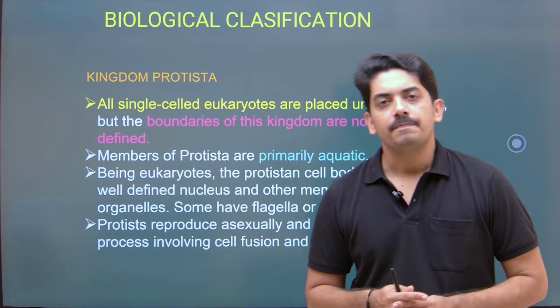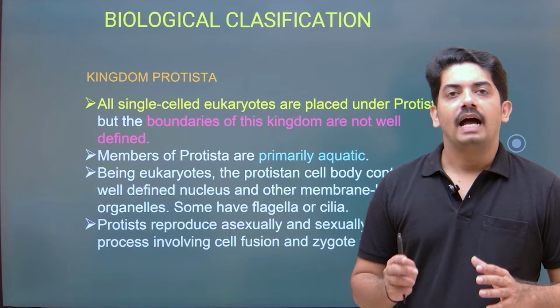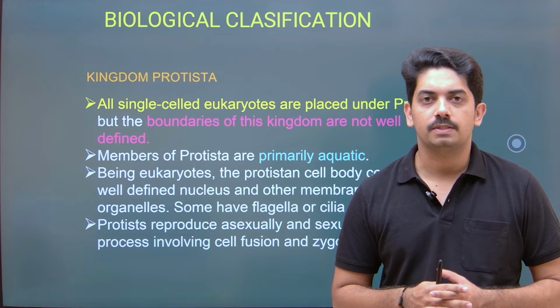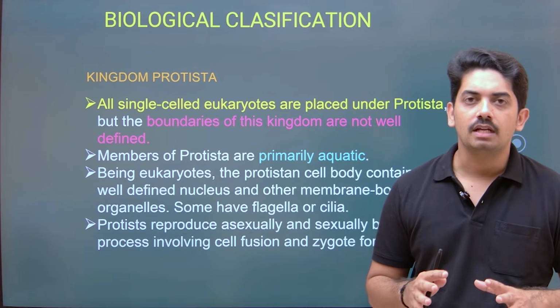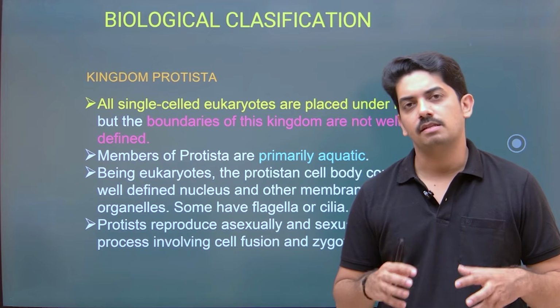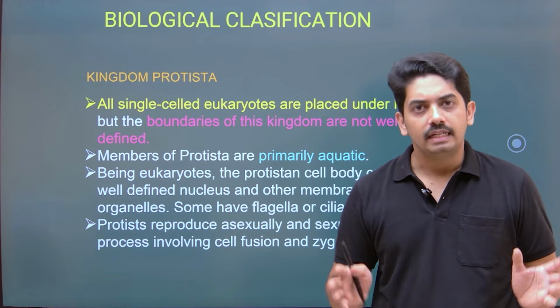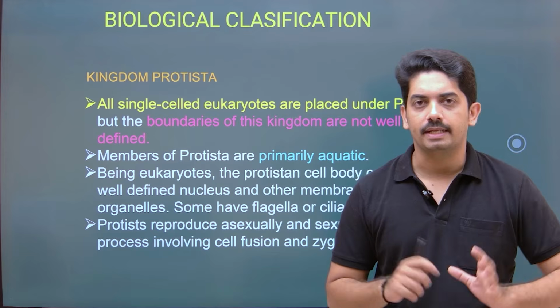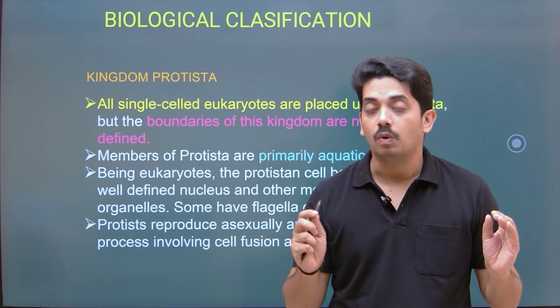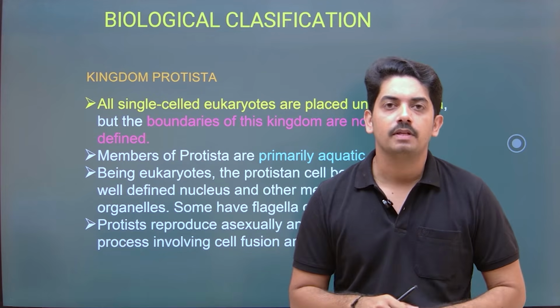Okay. Now, when it comes to the habitat where they live, most of them are aquatic forms. Protist members are aquatic, most of them. Some of them are parasites, some of them are saprophytes. So there are different types, but mostly they are aquatic. Now, we should have a general idea: what are these Protist members?